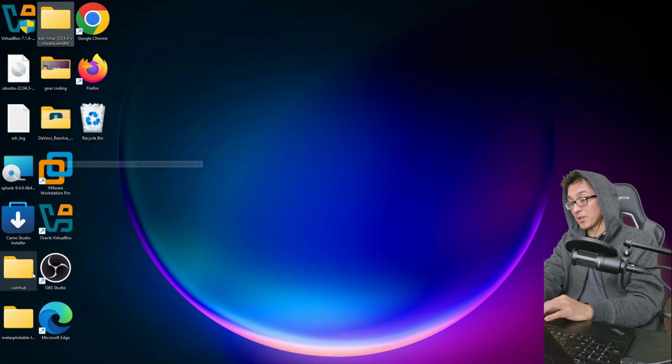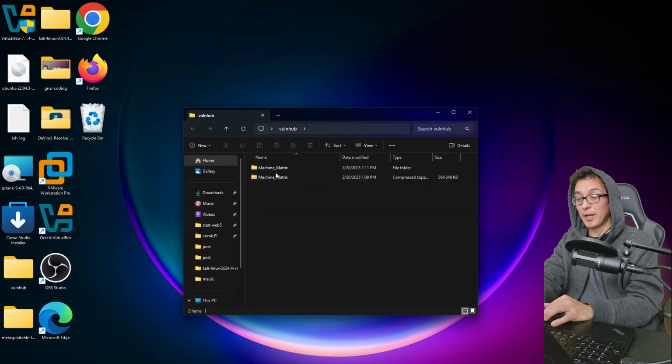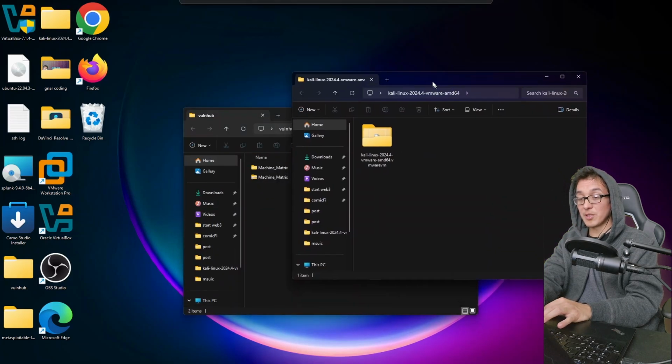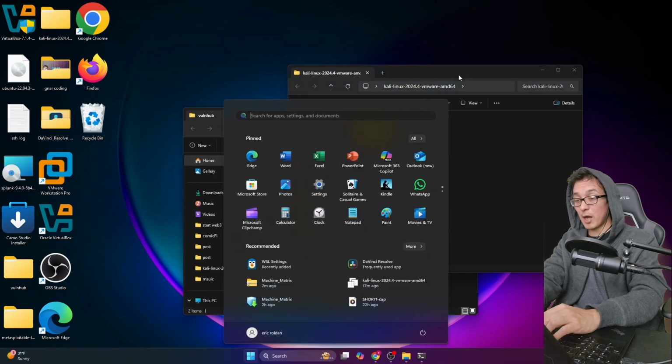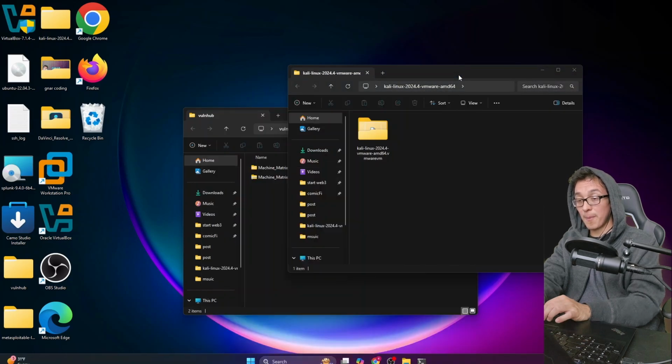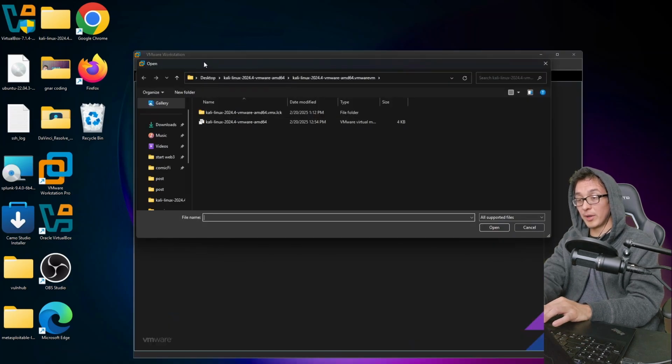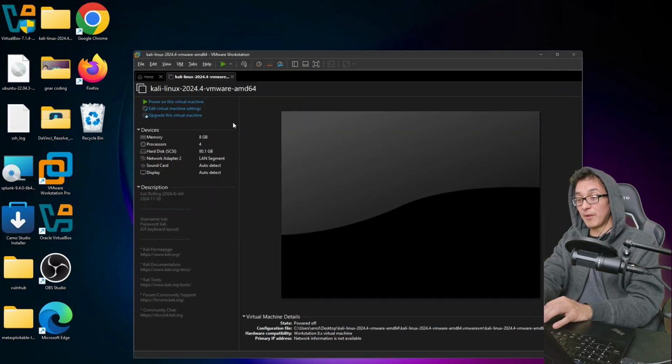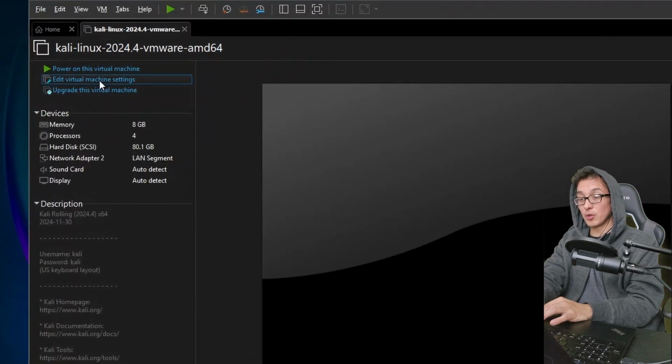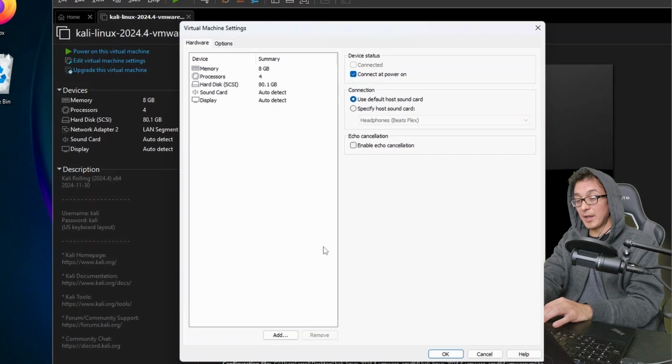So we have 2 folders now, right? We have our VulnHub folder with our Matrix machine, and we have our Kali machine folder as well. Let's go ahead and pop open VMware Workstation Pro. Click Open a Virtual Machine. We're going to select from our Kali folder the one option that's available. Now, before you run that machine, make sure you edit the virtual machine settings. We're going to be adding a network adapter.